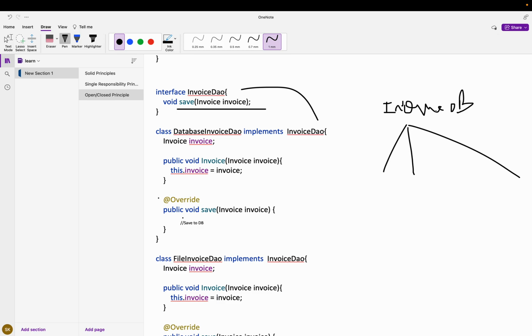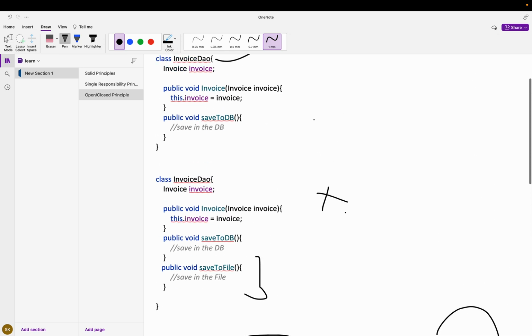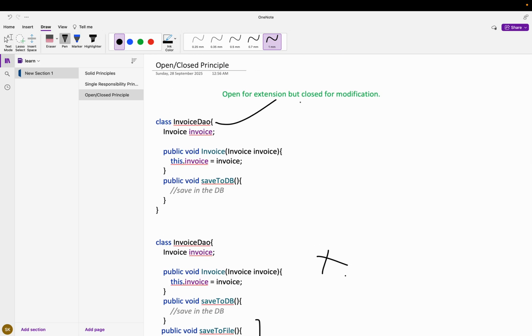So let's say InvoiceDB is an interface, and we have one class which is the DB, and one more which is the file. Let's suppose tomorrow we have one more, like the SQL DB, or say an Oracle DB comes later. We can just create this Oracle DB class newly and extend the InvoiceDB functionality, and then all set. We don't need to modify, we just extend and use the new responsibility. In that way we can use this principle, which is open for extension but closed for modification.